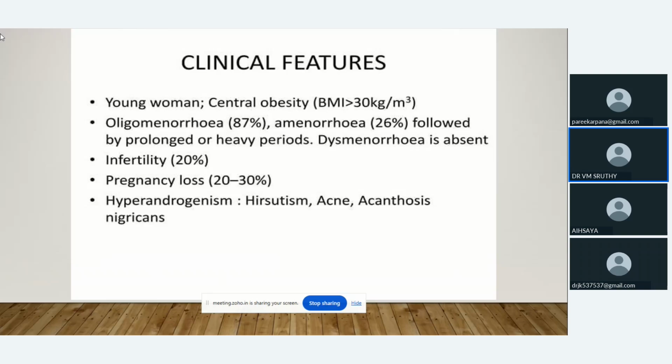So what are the main clinical features? We all know it will lead to weight gain and central obesity. The BMI will be more than 30. Then oligomenorrhea or amenorrhea. Oligomenorrhea means infrequent menses, and sometimes it is followed by heavy periods. Then it can lead to infertility due to anovulation, pregnancy loss, hyperandrogenism, hirsutism, acne, and acanthosis nigricans.